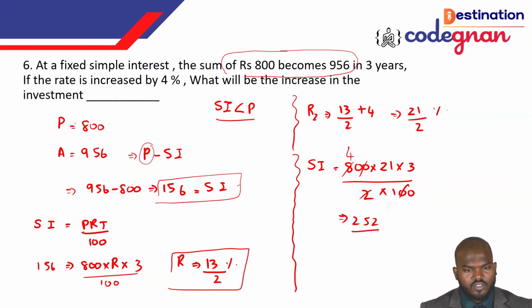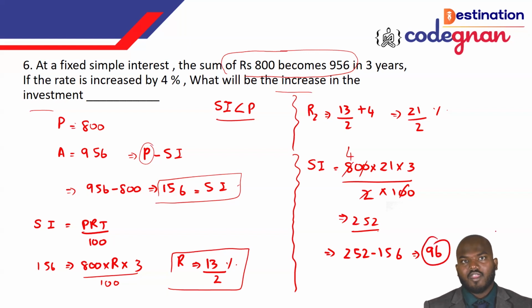Here you see, what will be the increase in the investment? Increase in the investment means from the investment to the increment. We got the answer 156 in the simple interest one. Then how much increment has happened, they are asking. Then 252 minus 156 will give you the answer 96. This is how you find the increment.